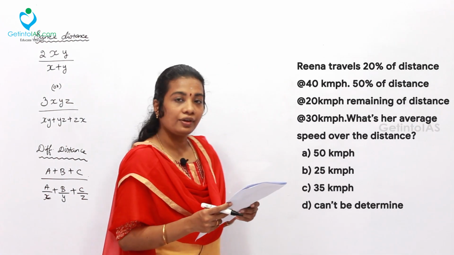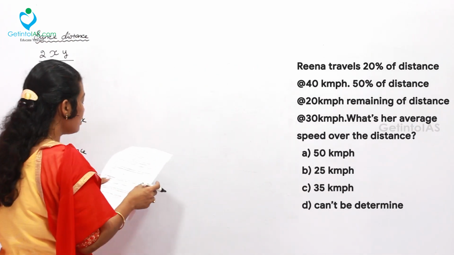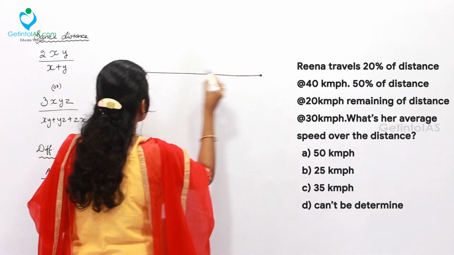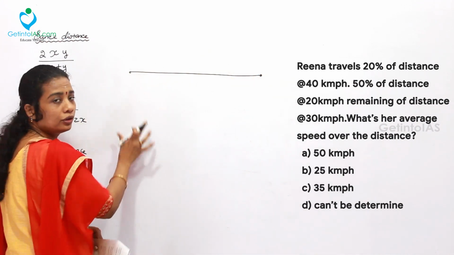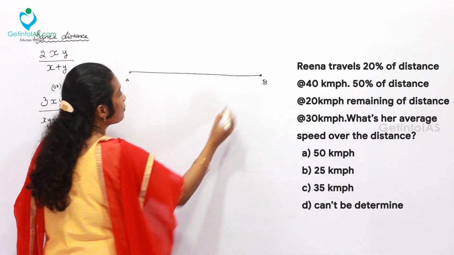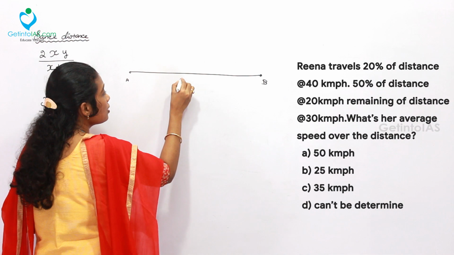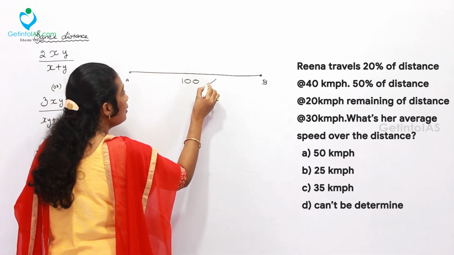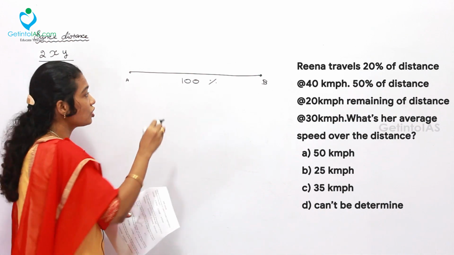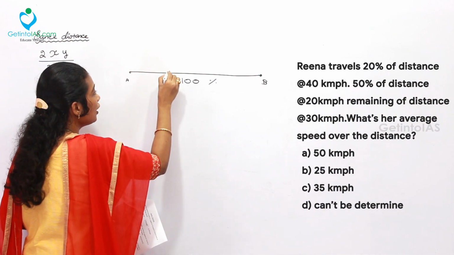So, first thing, Reena travels 20% of the distance. Let me take at first the overall distance travelled by Reena. So, let me take point A to B like that. Always the overall distance is to be said as 100%. So, out of this 100%, first she travelled just 20%.